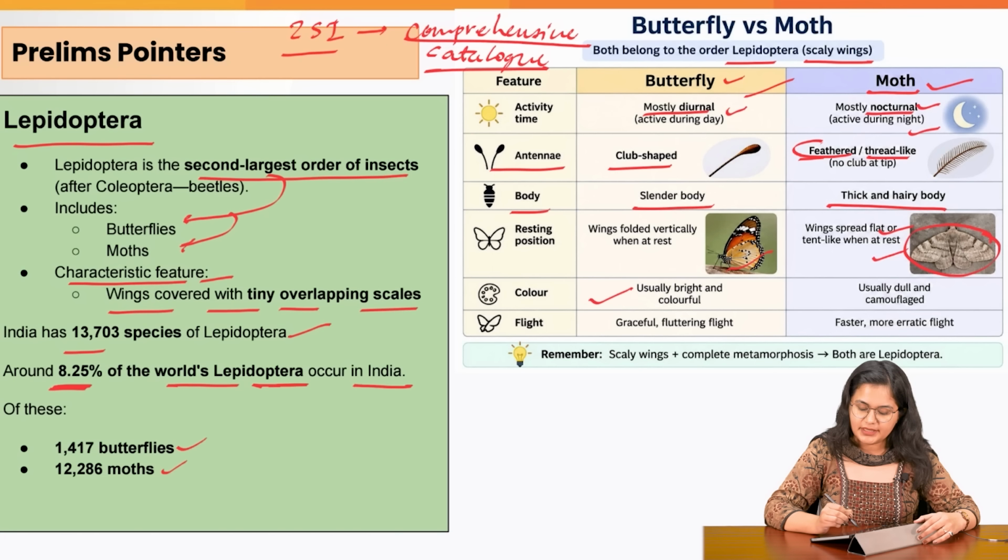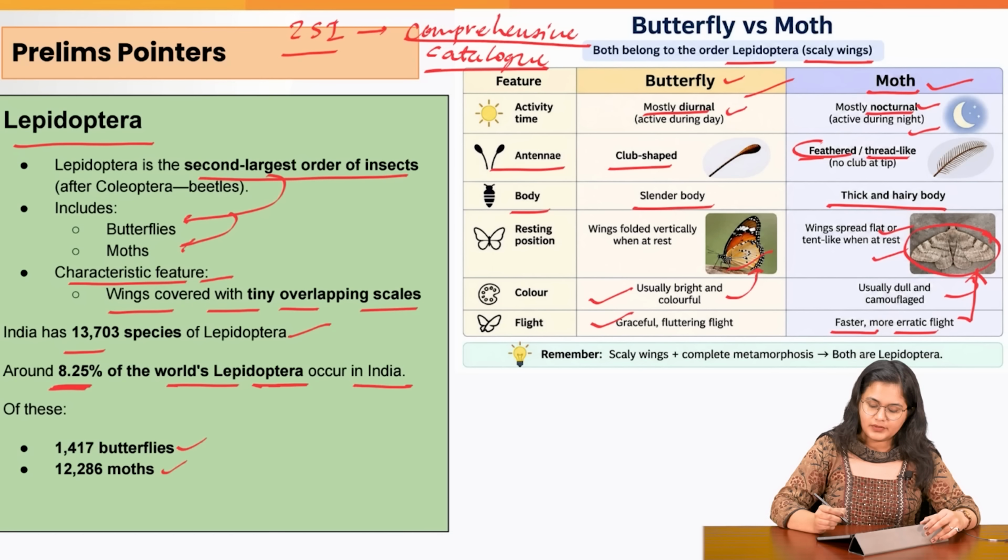Colors are usually bright and colorful for butterflies, and dull and camouflaged for moths. The flight is graceful and fluttering for butterflies, and faster and more erratic for moths. So you must remember the characteristic features: there are scaly wings and there is complete metamorphosis.